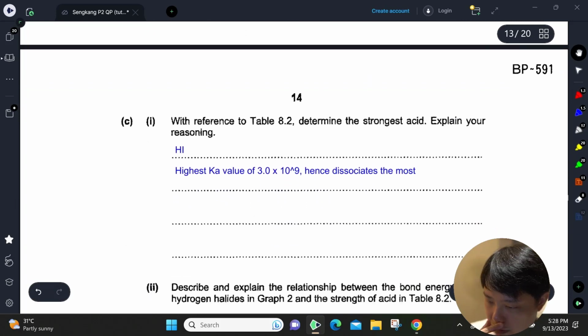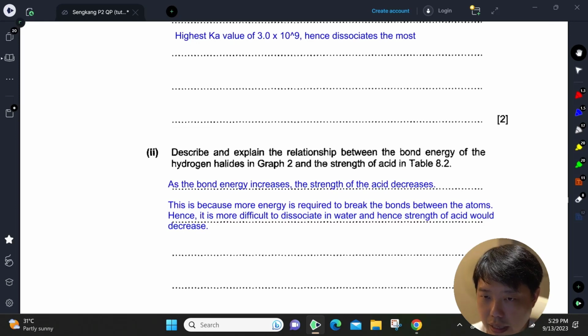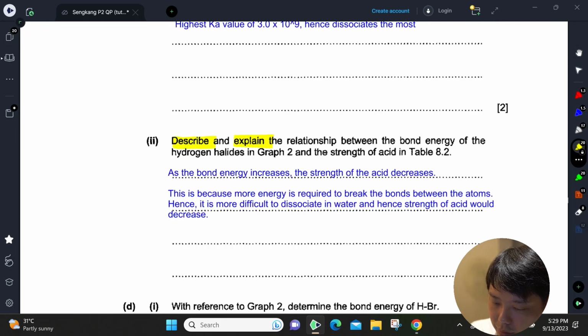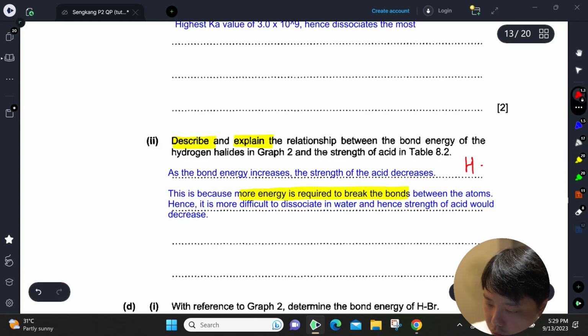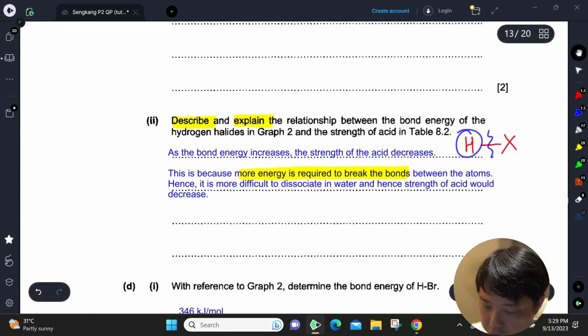So as the bond energy increases, the strength of the acid decreases, and vice versa. So as bond energy decreases, the strength of the acid increases. So you have to describe and explain. For the second part, you are explaining more energy is needed to break the bonds between the atoms. So between H and X, you want to break this bond, right? If the bond energy is very strong, it's not easy to break this bond and to get a proton H plus out from the compound. So that is the relationship.